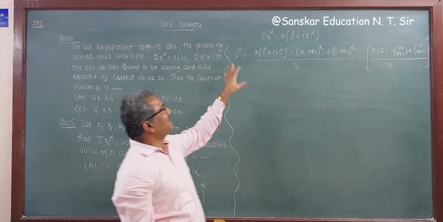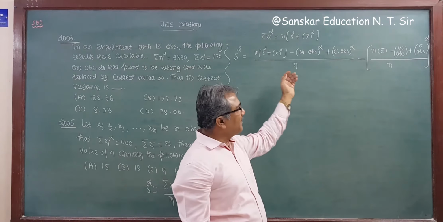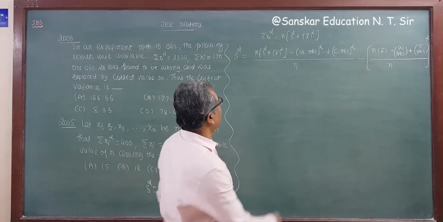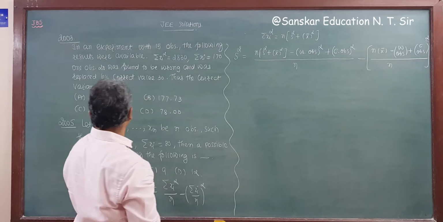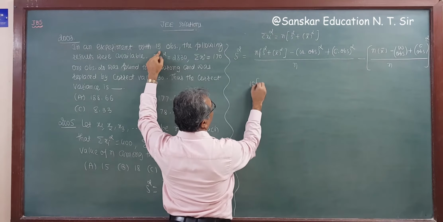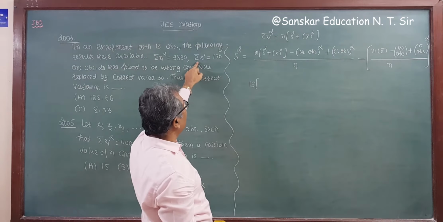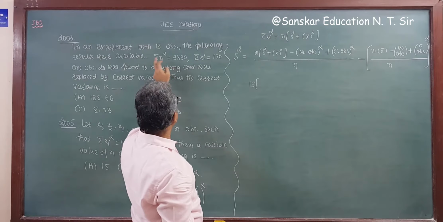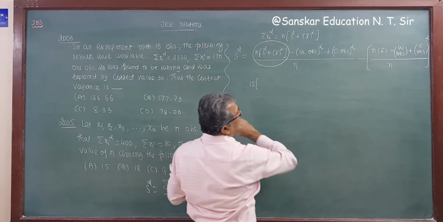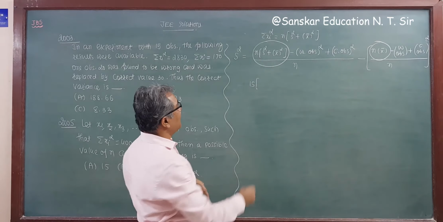No need to find the correct values separately and then divide by the number of observations. I am writing it directly, because this is the JEE exam. Now n is given as 15 observations, so n is 15. Sigma xi square is already given, and n into x bar is given too, so there is no need to calculate them.